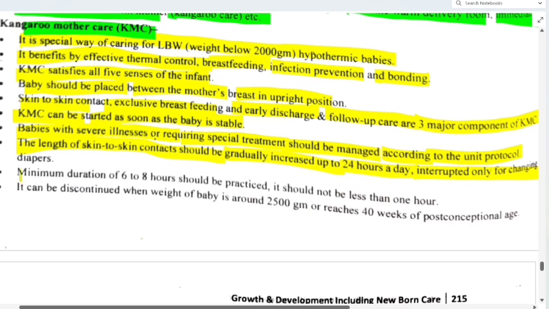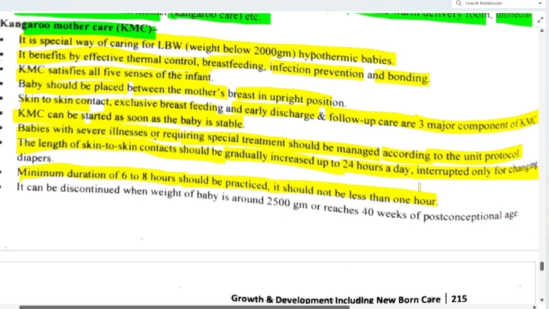Now minimum duration of 6 to 8 hours should be practiced. It should not be less than 1 hour. So we are increasing the length of skin to skin contact up to 24 hours a day, interrupted only for changing the diapers.